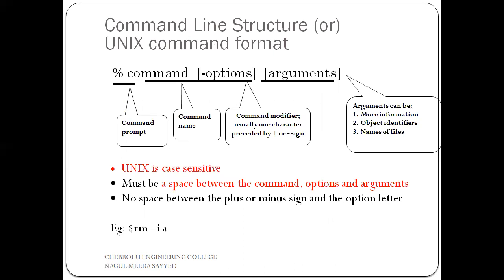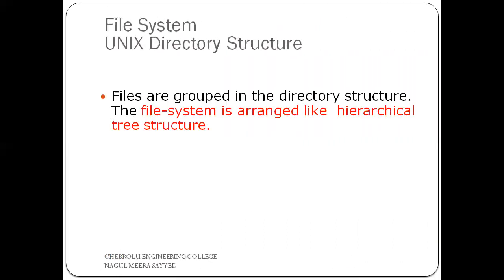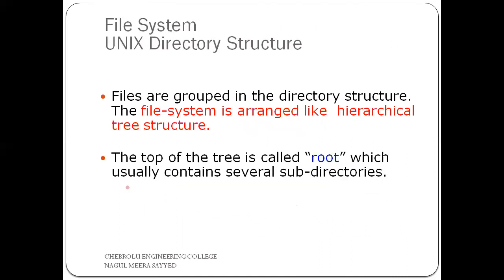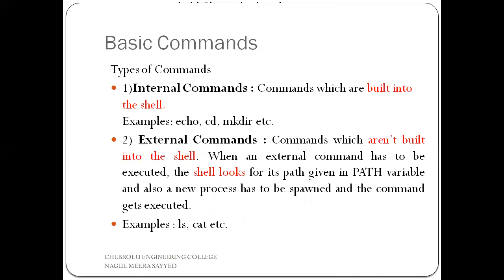Coming to our next topic, we discussed the Unix command format. Then the file system under the Unix directory structure. Unix file and directory structures look like a tree structure, in which the first directory is called the root. Tomorrow's topic is basic commands. This is our tomorrow's topic. You can leave now. Thank you.